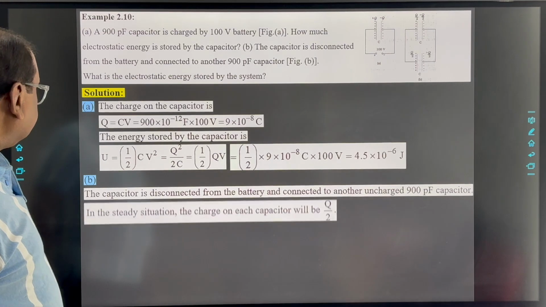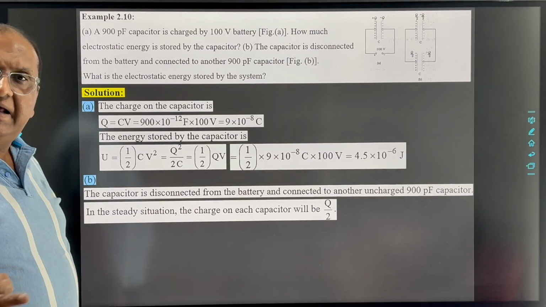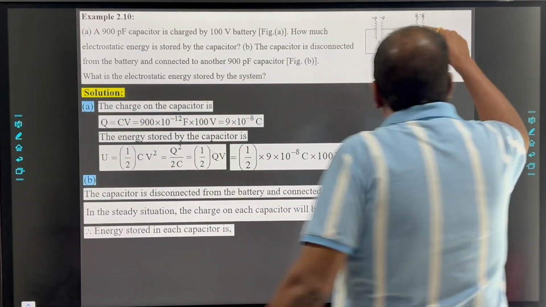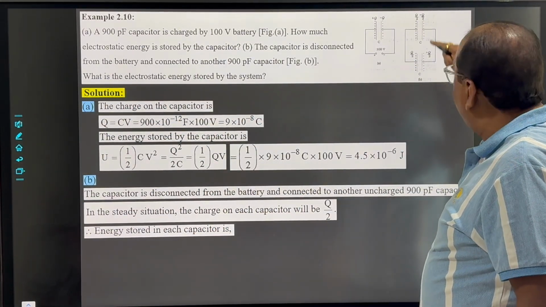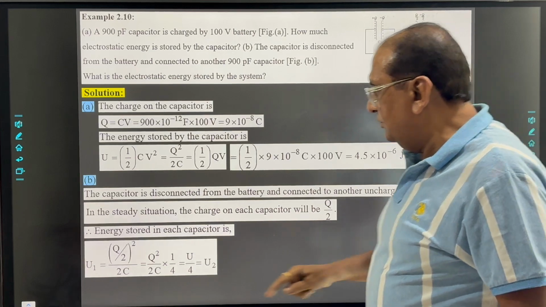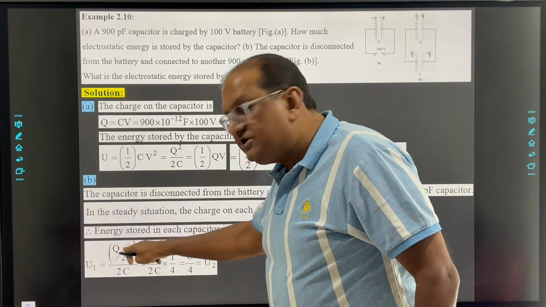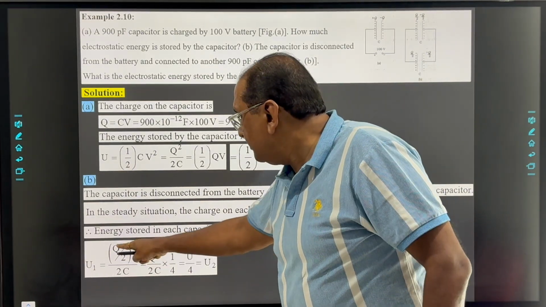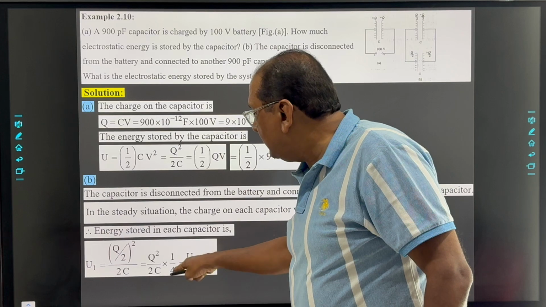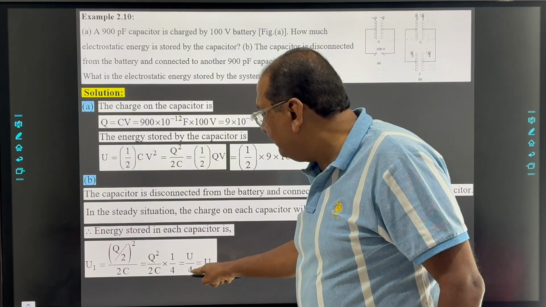So see here, first we calculate the energy stored in each capacitor. In the steady situation, the charge on each capacitor will be Q by 2. So the energy stored in each capacitor, suppose in capacitor 1 it is U1 and for capacitor 2 it is U2. Then U1 equals Q square by 2C as per that equation. The charge on that capacitor is Q by 2, so Q by 2 whole square upon 2C. So we can write that as Q square by 2C into 1 by 4. But Q square by 2C is U. So we can say that is U by 4.